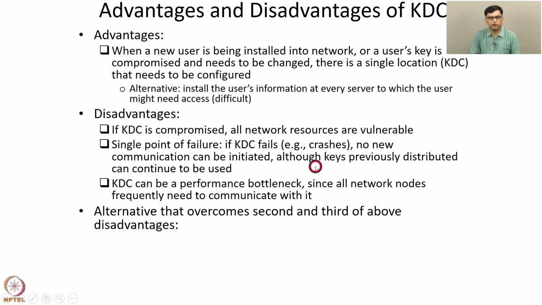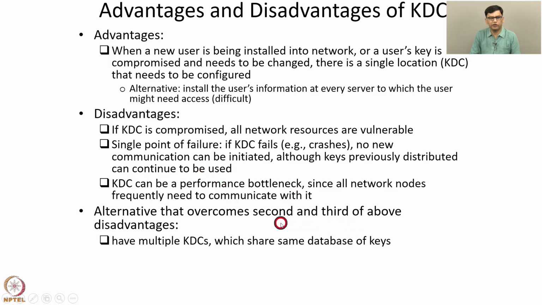Here is an alternative that overcomes the second and third of these disadvantages, that is, a single point of failure and performance bottleneck. Instead of only one KDC, we have multiple KDCs, all of which share the same database of keys. So there are multiple copies of the same KDC at different locations. This solution improves upon these two disadvantages. Now there is no longer a single point of failure. If one of the copies of the KDC fails, then one can always connect to another copy.